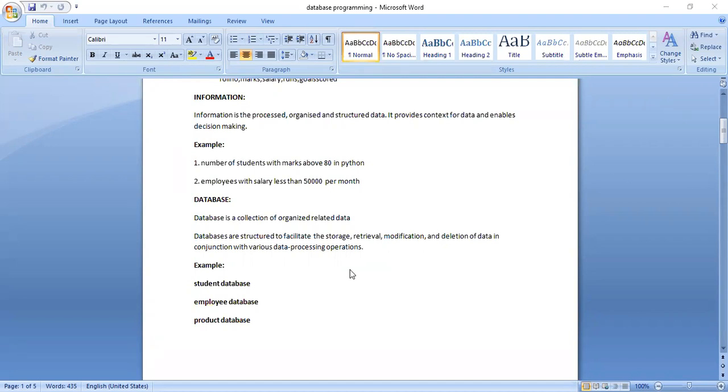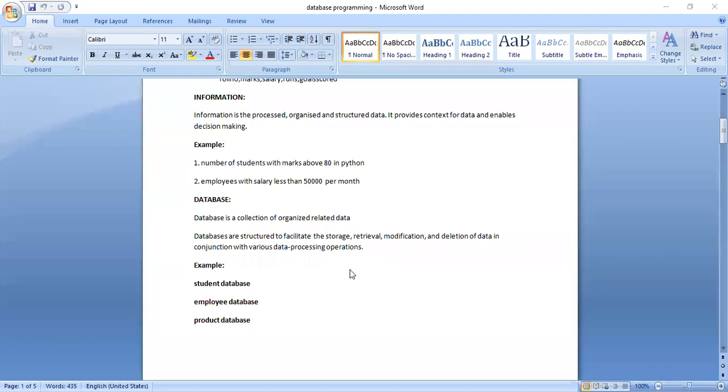It will have the roll number of a student, name, mobile number, mail ID, the year he or she belongs to, branch, attendance percentage, marks. Like this, there will be many data about the particular student. You can pull all this related data and call it a student database, which is organized.